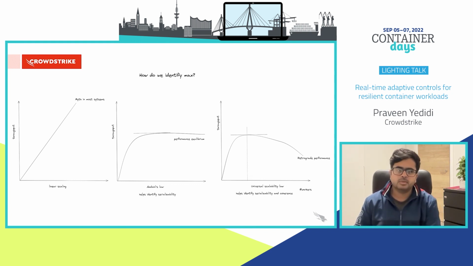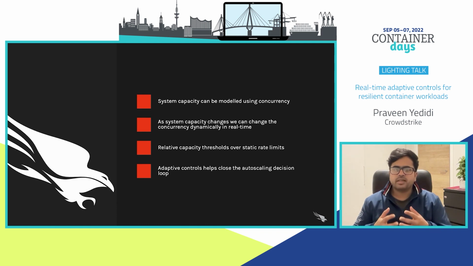To summarize what we have discussed today, we have seen how we adapt to feedback from downstream and change the concurrency of a system dynamically. We have seen how we can utilize relative capacity thresholds instead of static rate limits. Also, we have seen how we can make closed-loop autoscaling decisions based on the adaptive concurrency metrics. Combined, these strategies help increase the resiliency of the system.